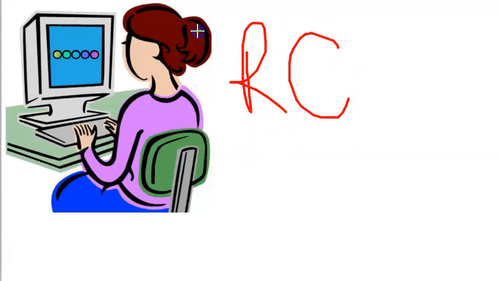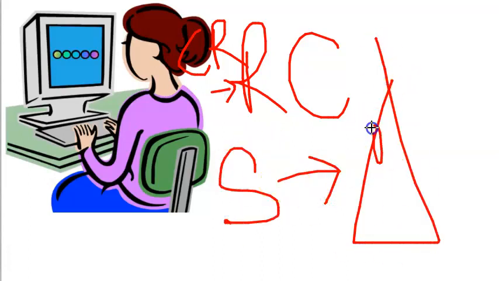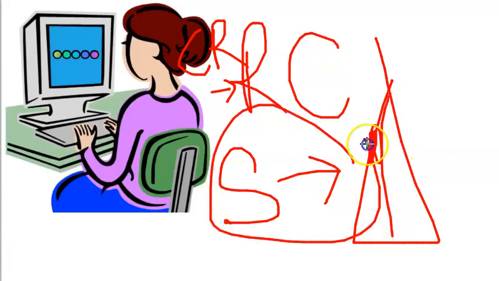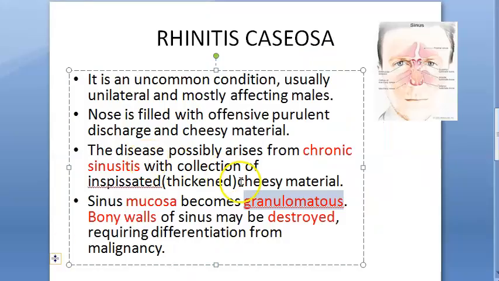So what are we looking at, people? Today, Rhinitis Caseosa. What is it? It is a type of chronic rhinitis. What all did we see here? Something from the sinus is arising, and in the nose you are finding what? Cheesy material. It is a unilateral condition. Basically, what is affected is the sinus itself: the bony destruction of the sinus, the mucosa has become granulomatous, and chronic sinusitis this guy has, right?